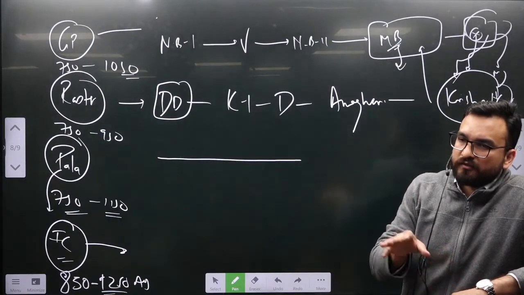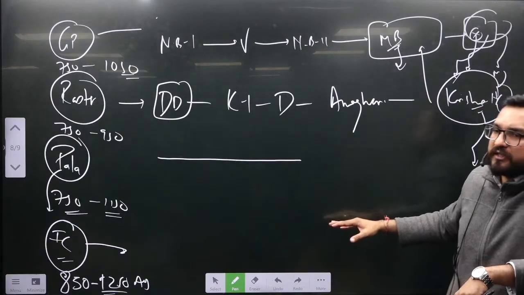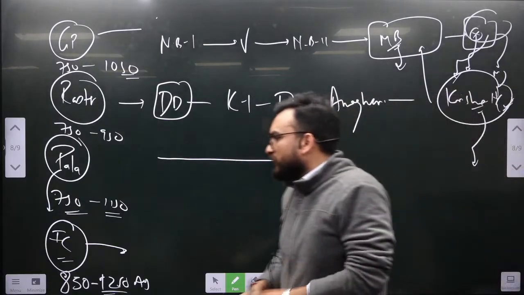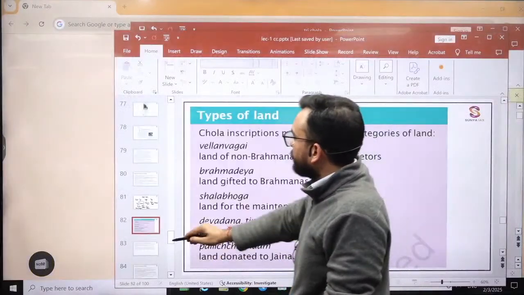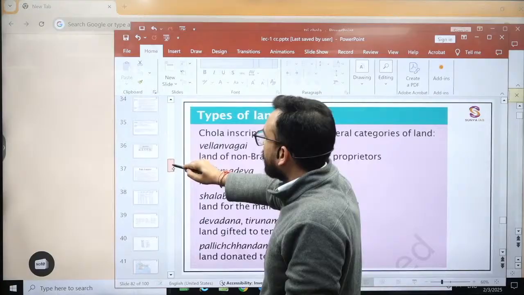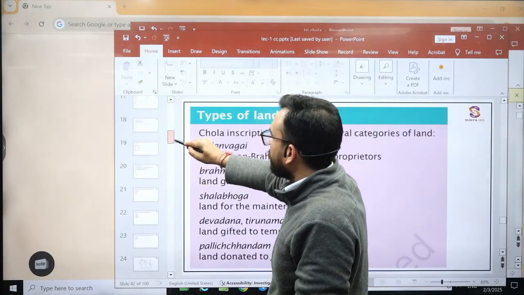Imperial Cholas, in the initial 100 years you will again see 3 rulers over there: Vijayala, Aditya, Parantaka. The next important rulers were Raja Raja and Rajendra. This information is important. See the type of questions they have asked in the examination. Then only it will become easy for you, otherwise it will be difficult.